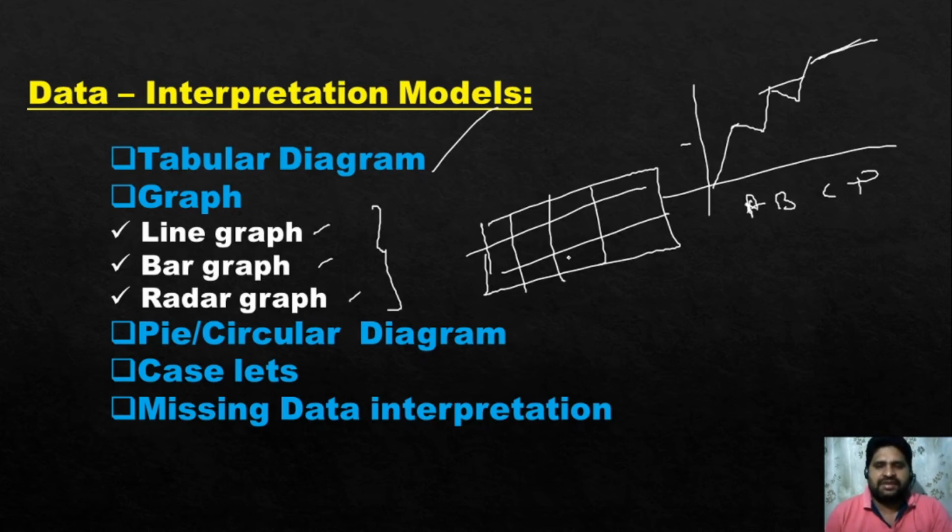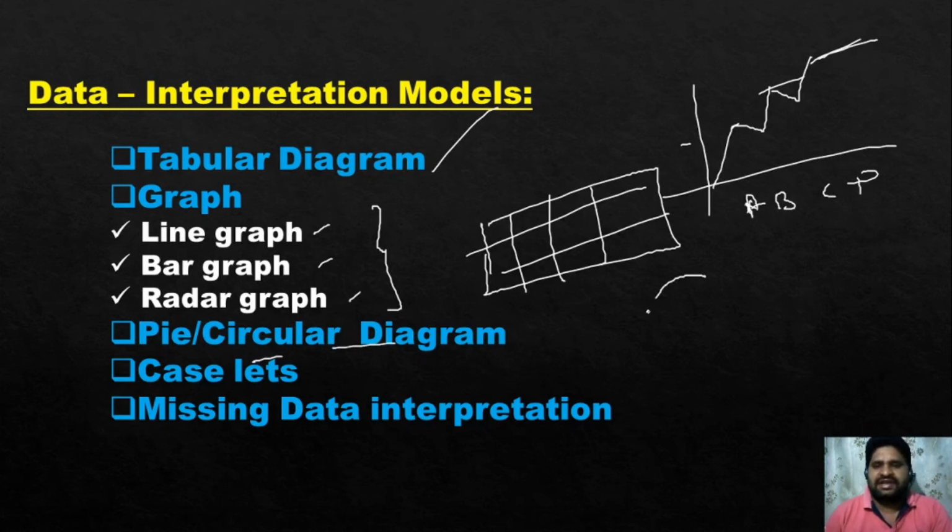Convert into the form of a table. That means converting in the sense that nothing is there here. We'll retrieve all the data from those graphs, whatever is there, then directly go for the questions on that. While taking the questions, I'll explain that point. Why are we retrieving the data? Clear?